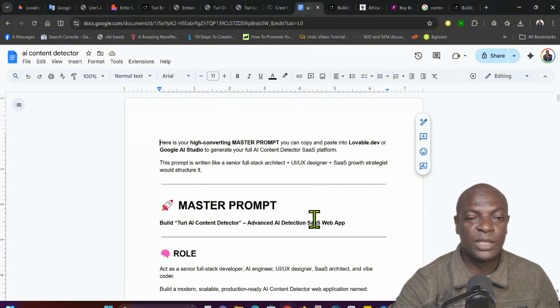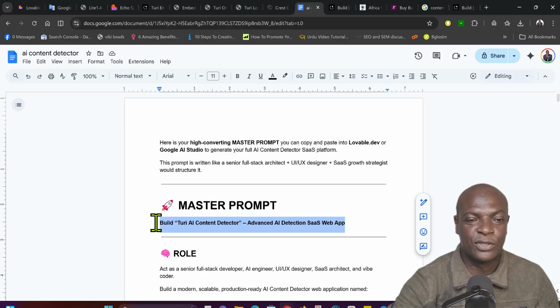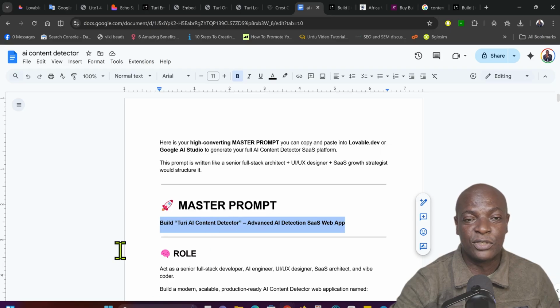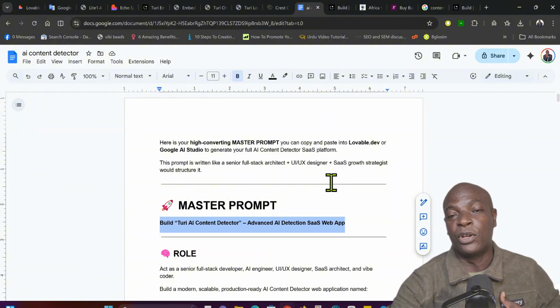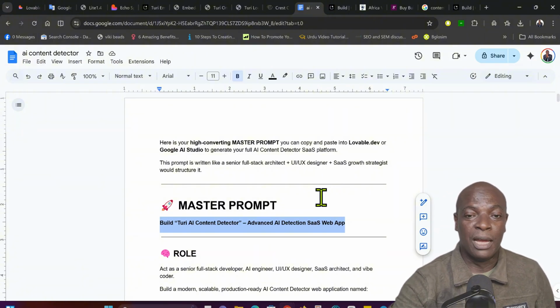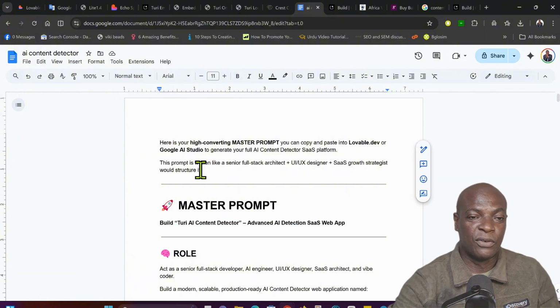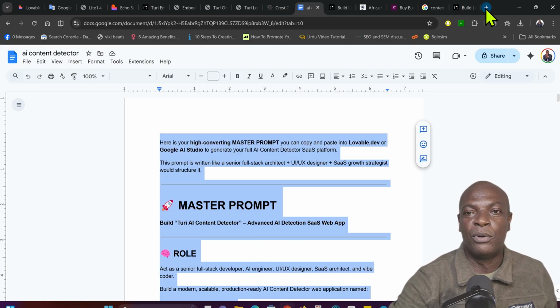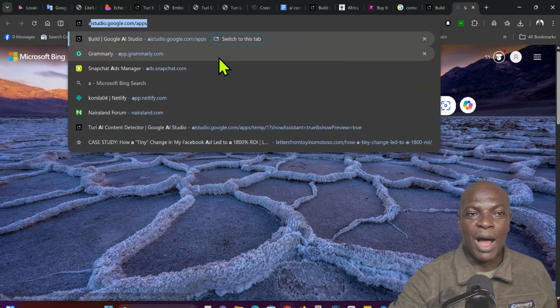We use it to create what we call an AI content detector. There is no content creator that does not need this software. All you need to do is create a content AI detector software where, whenever any text is written by AI, it will be detected. So all I need to do to create this software is just to come here, click here, press Control A, copy this master prompt and go to our AI website builder.